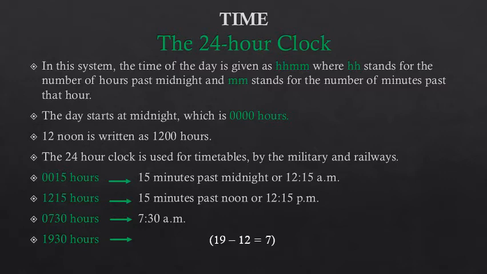7 hours have passed after midday, right? So we can say the time is 7:30 p.m., means 7 hours 30 minutes after midday. Okay, so 7:30 p.m. in the evening. I hope you have understood how we write the time in 24-hour clock.